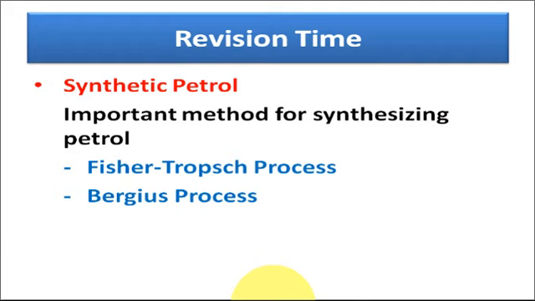So let us revise what we have learned today. Today we have discussed about the synthetic petrol and how the petrol is synthesized. Two main methods we have discussed today: Fischer-Tropsch process and the Burgess process. In Fischer-Tropsch process, water gas is used as a raw material, while in Burgess process, bituminous coal is used to synthesize the petrol.